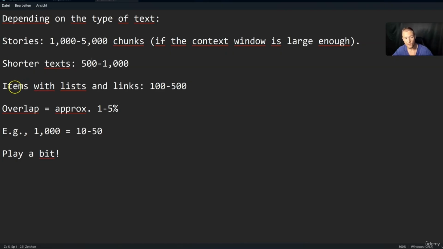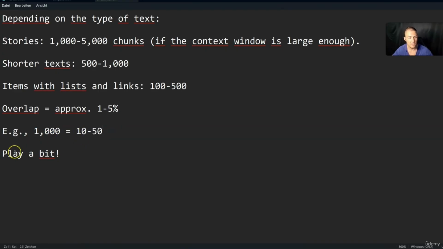If you have items with lists and links, 100 to 500 could be a little bit better. And then the chunk overlap, roughly 1 to 5% is perfect. This means if you have a chunk size of 1,000 tokens, an overlap between 10 and 50 is perfect.